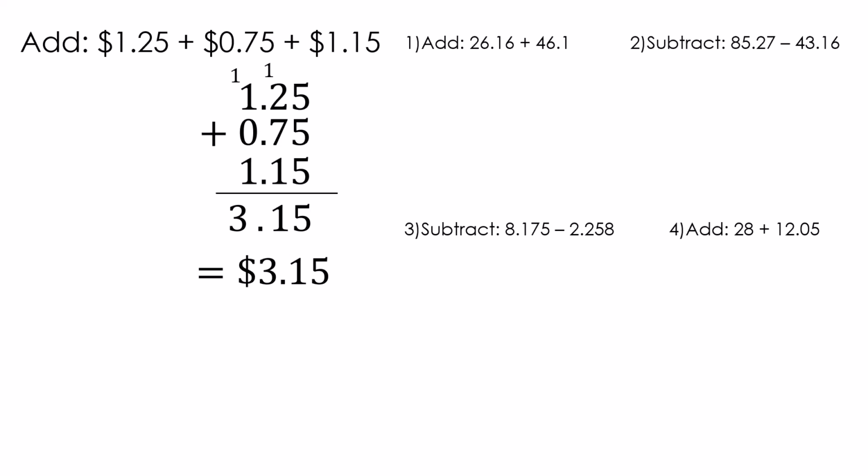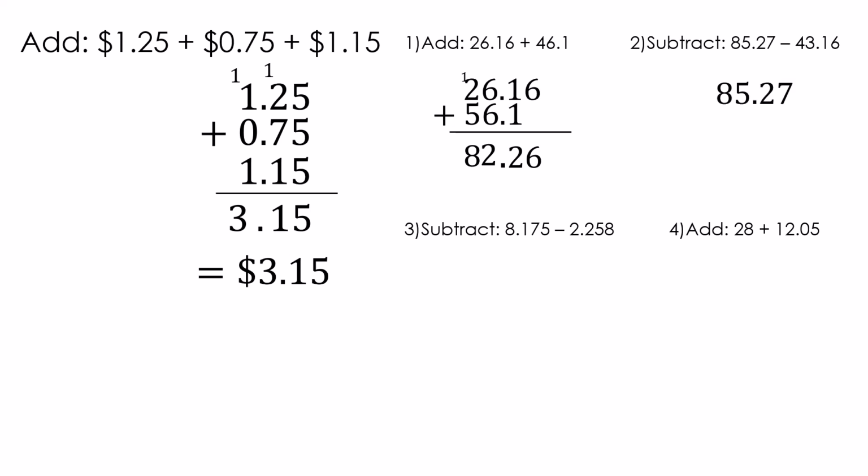First thing we have to do is we need to line up our decimals. We're going to bring the decimal straight down. And since we're adding, we're just going to add. 6 plus nothing is 6. 1 plus 1 is 2. 1 plus 1 is 2. 6 plus 6 is 12, so we're going to carry the 1. And then 1 plus 2 plus 5 is 8. And you did it.